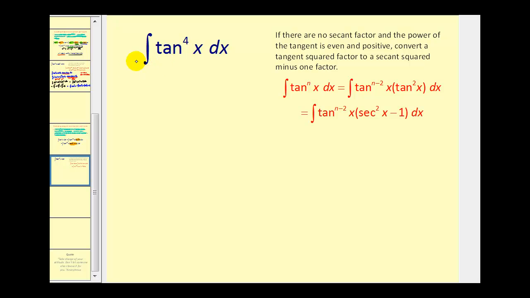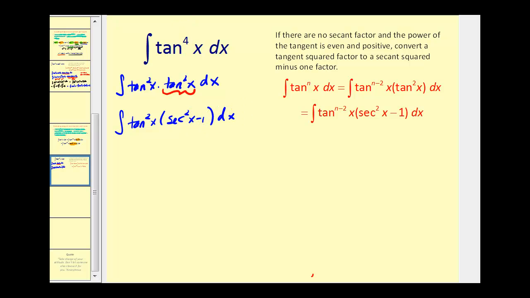So we'll save a tangent squared factor, now we're going to replace this tangent squared x with secant squared x minus 1. Let's go ahead and distribute this tangent squared x and see what happens.